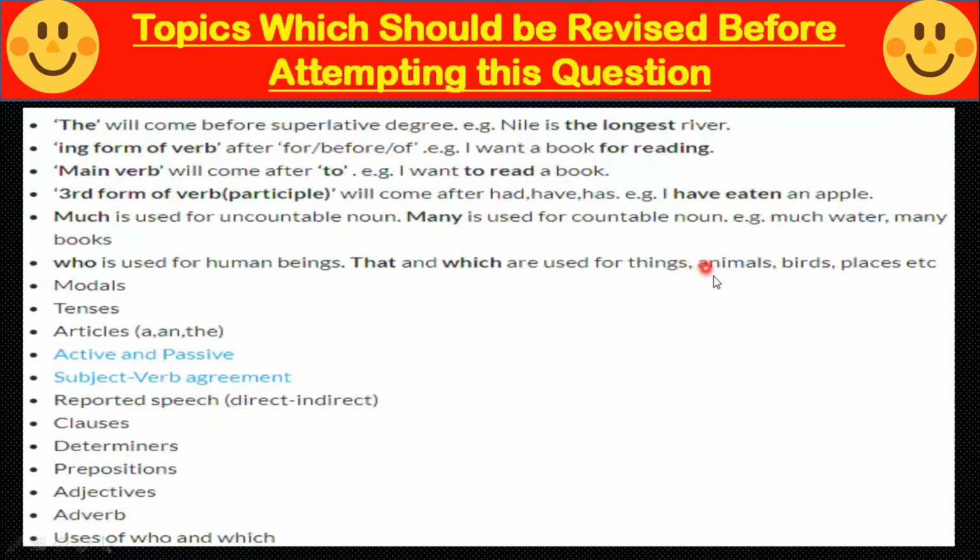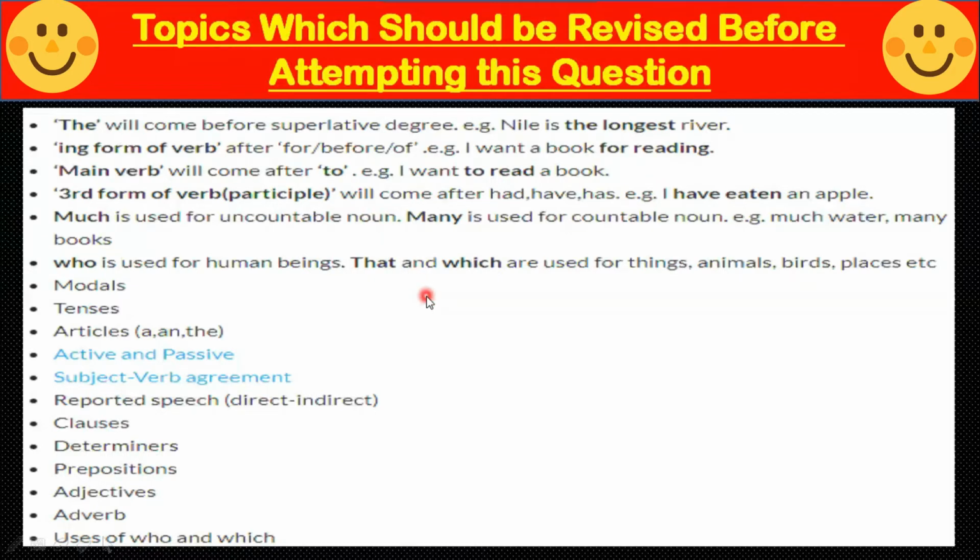That and which are used for things, animals, birds, places, etc. Modals, tenses, articles, a and the, active and passive voice, subject verb agreement, reported speech, direct indirect, clauses, determiners, prepositions, adjectives, adverbs, uses of who and which. All parts of speech are included in this question.